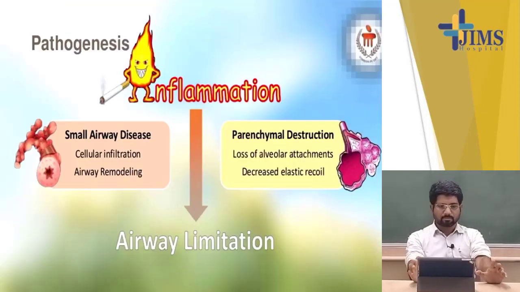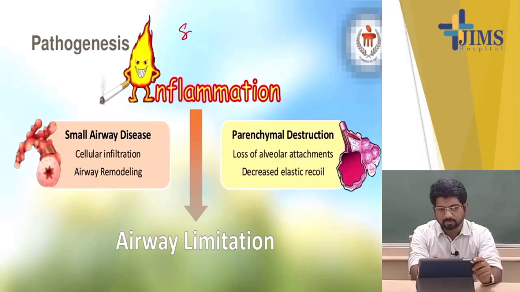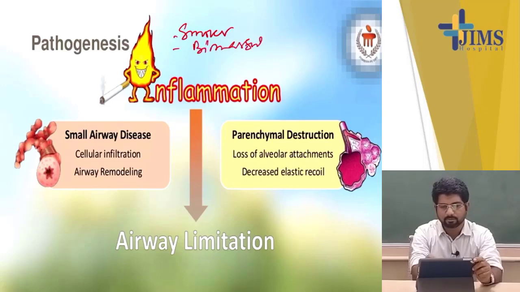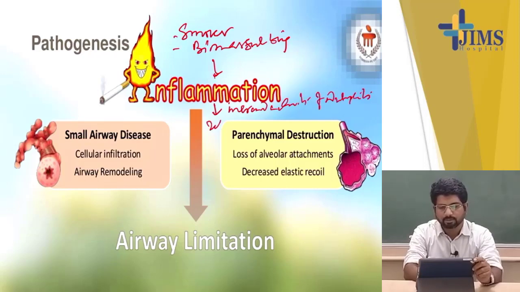Now, how does this bronchitis or emphysema in COPD occur? The pathogenesis is environmental exposure to smoke and biomass fuel burning, which enters our respiratory tract and causes inflammation, which ultimately leads to increased activity of neutrophils and other cells, which produce elastase and cytokines.